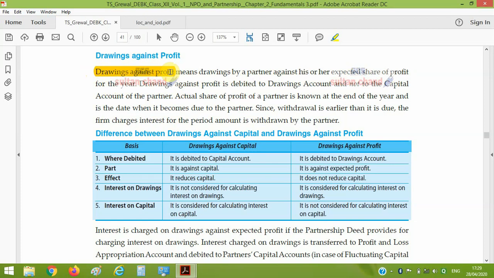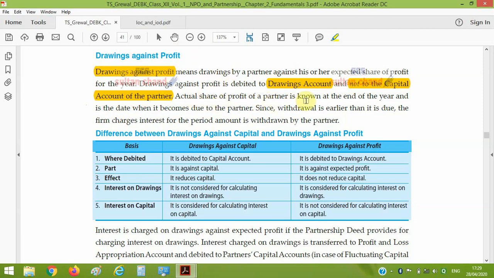So they are drawing some amount, which will be against the profit when there is one. Drawing against profit is debited to drawing account and not to capital account. This should be noted.